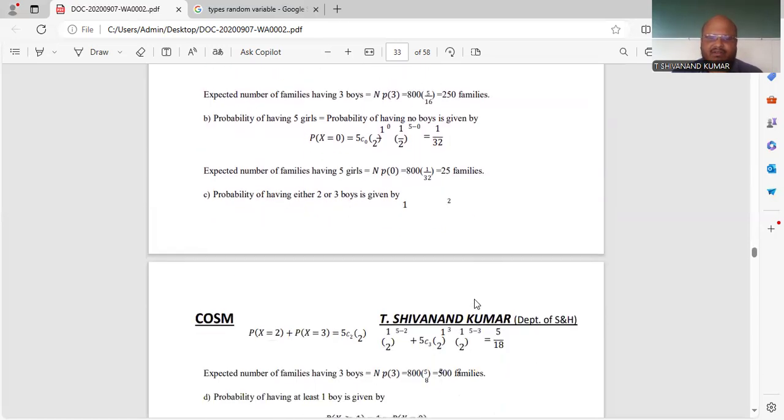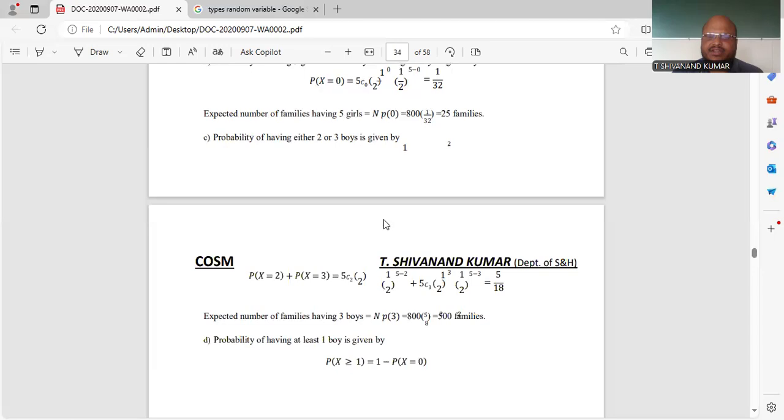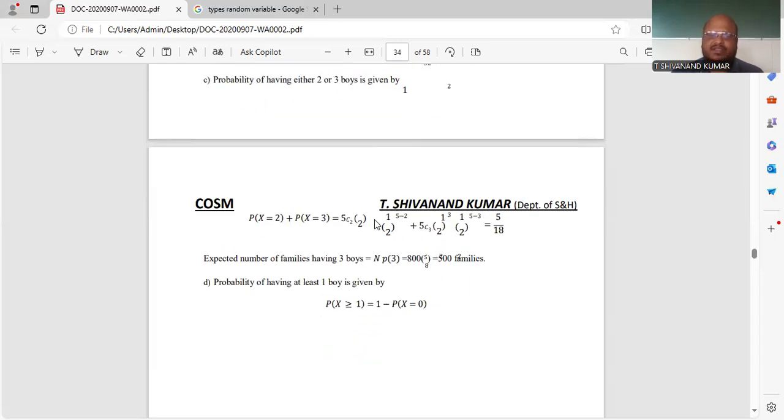And finally the third one is the probability of getting either 2 or 3 boys. So 2 or 3 boys means P of x equal to 2 and P of x equal to 3. You have to do it, and again the r value will change in nCr p power r q power n minus r. If P of x is equal to 2 and P of x is equal to 3, then you will get 5/8. After that you multiply 5/8 with 800, and you will get 500 families.